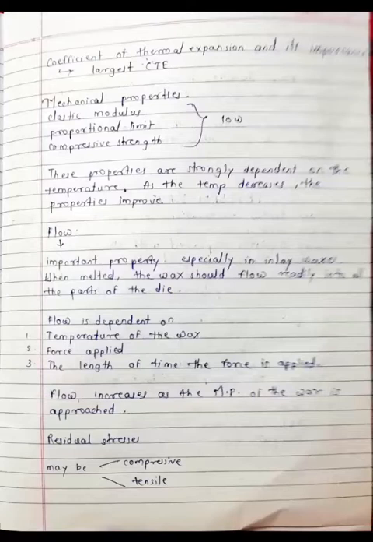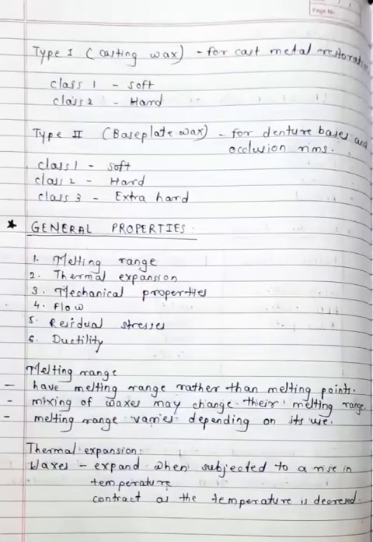Now the mechanical properties: elastic modulus, proportional limit, and compressive strength. All these properties are very low. Elastic modulus is low, proportional limit is low, and compressive strength is also low.